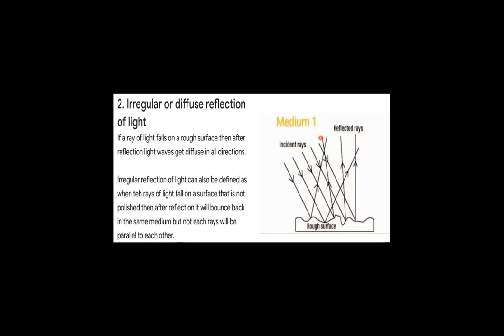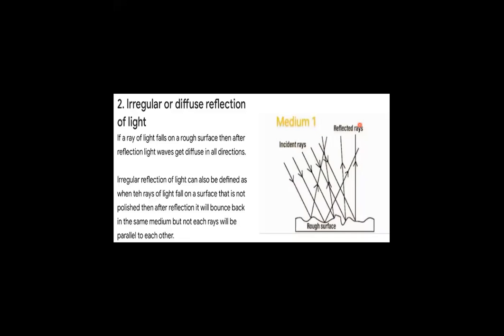So you see the reflected rays are not parallel to each other, which was the case in regular reflection. So in irregular reflection, the reflected rays are reflected in all possible directions. They are not parallel to each other.